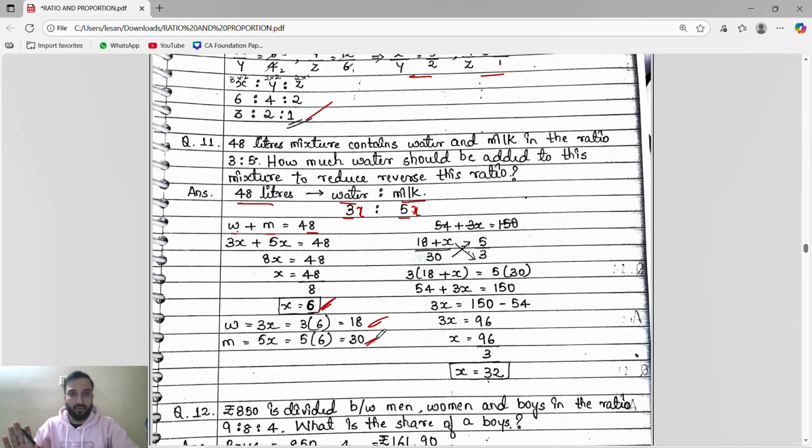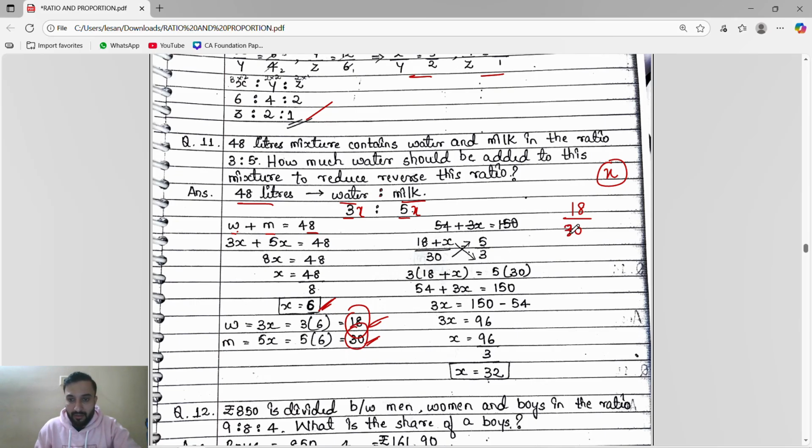Okay, till here we get to know, correct? Now they ask how much water should be added. So I will say that x water should be added. So brother, look, ratio of water is to milk. Water is how much? Water is 18 liters, divided by milk, which is 30. 18 divided by 30.